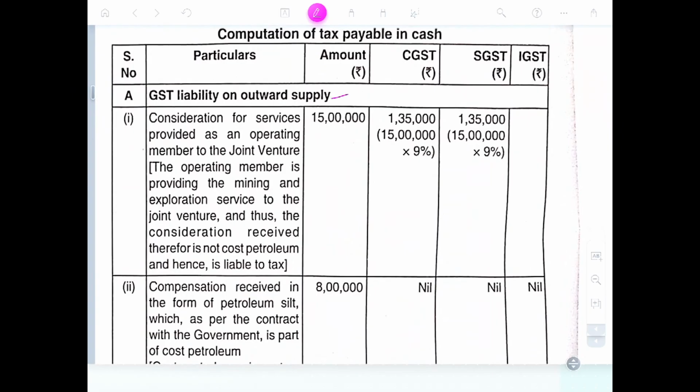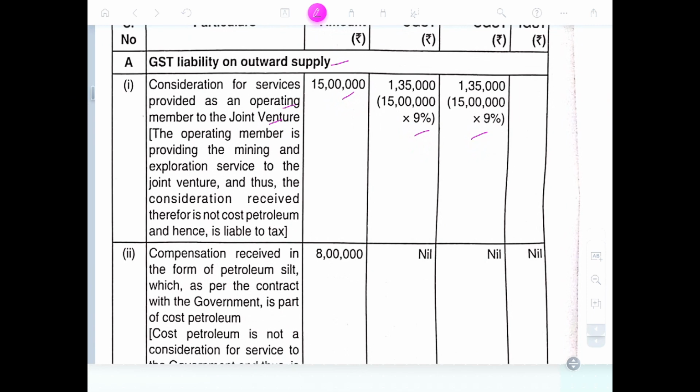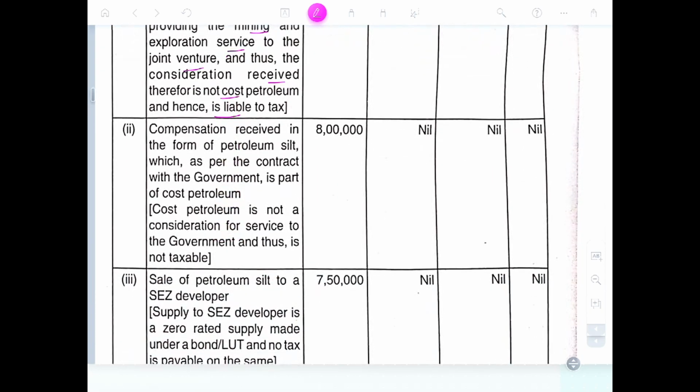Consideration for service provided by the operating members of the joint venture, 15 lakhs at 9% plus 9%. The operating members provide mining and exploring service to the joint venture, thus the consideration received is not cost of petroleum, that's liable to tax. Okay. Compensation received by the petroleum slit, which is a contract with the government, is part of cost of petroleum. Cost of petroleum is not considered a service to the government, thus it's not taxable.